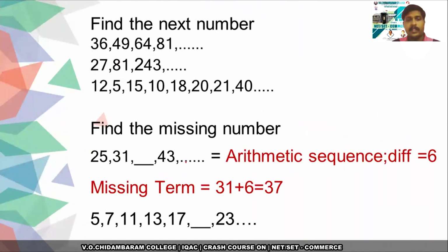So in this sequence, you can find that it is an arithmetic sequence. Some may ask, sir, the difference between the first 2 numbers is 6. Okay, how can we find the difference for the next number, because it is missing? But there is a clue in it. If you subtract 43 minus 31, it will be 12, which means 2 into 6. So you can say that it is an arithmetic sequence. By adding 6 to the 31, you can get the missing number 37.